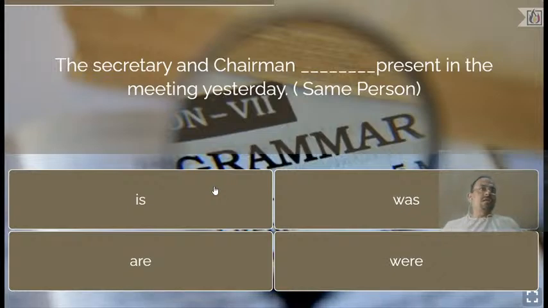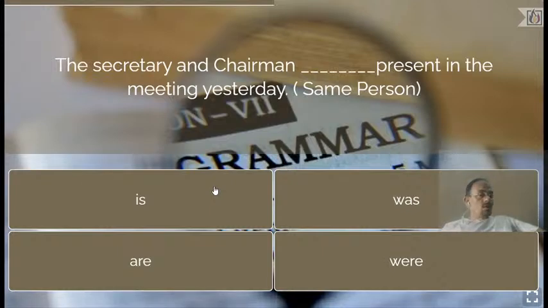The secretary and chairman dash present in the meeting yesterday. See, secretary and chairman here represents one person only. So the secretary and chairman dash present in the meeting yesterday, the same person. So what shall be the answer?